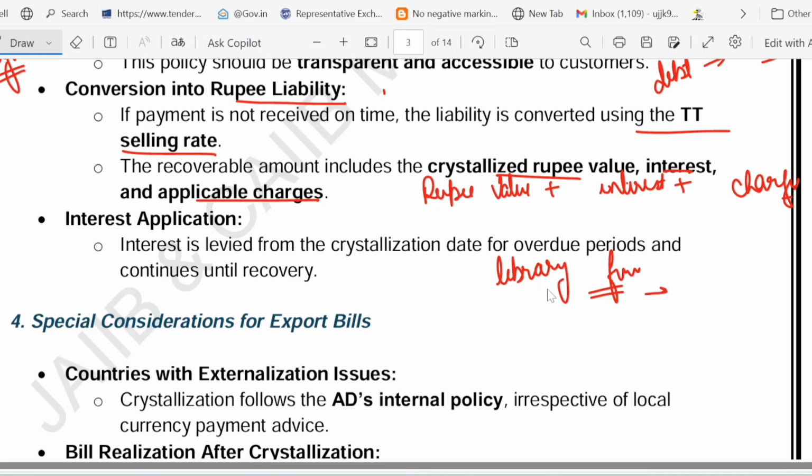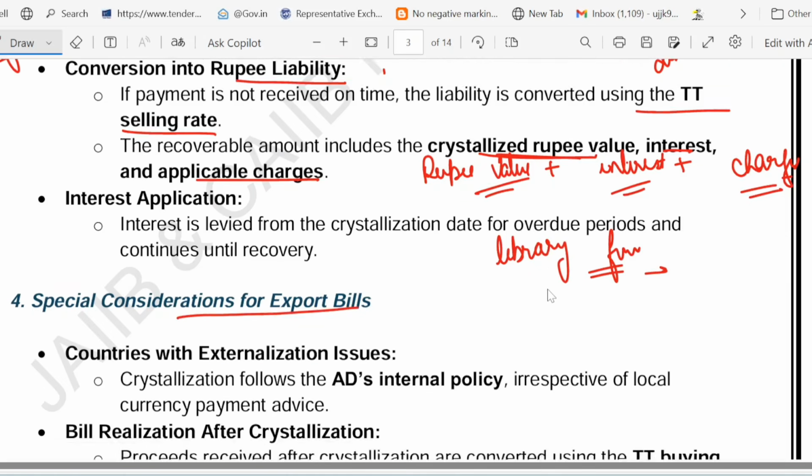The recoverable amount includes the crystallized rupee value. So that is the principal amount plus interest on that plus applicable charges. All of these are recoverable amount. Like a library fine, if you don't return the book, you owe the book value plus also a daily fine until you pay.